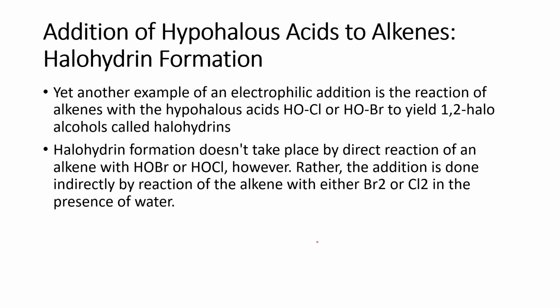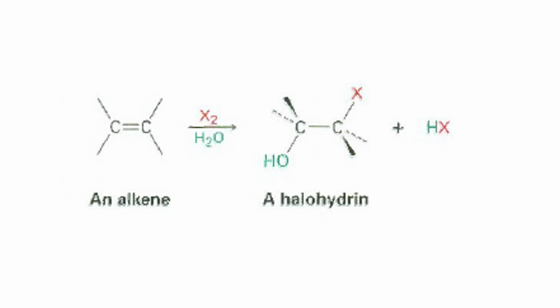Halohydrin formation does not take place by direct reaction of an alkene with HOBr or HOCl. However, the addition is done indirectly with the reaction of an alkene with either bromine or chlorine in the presence of water. So, kung kailangan nyo ng alkene, kailangan nyo rin ng bromine or chlorine at saka tubig. So, it will occur in the presence of water. Dapat aqueous ang inyong solution. Okay? So, this is the general reaction. An alkene reacted with a halogen in the presence of water will form a halohydrin and an acid.